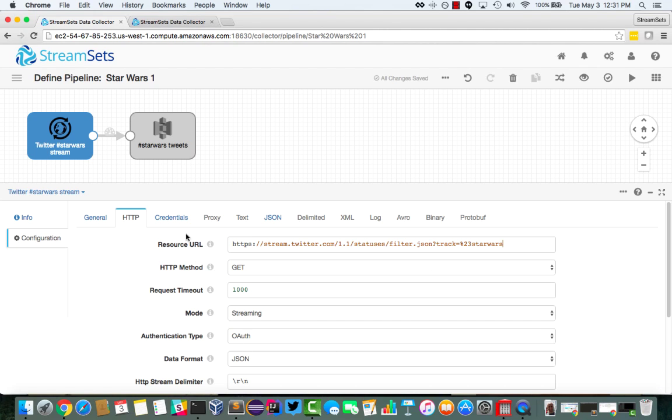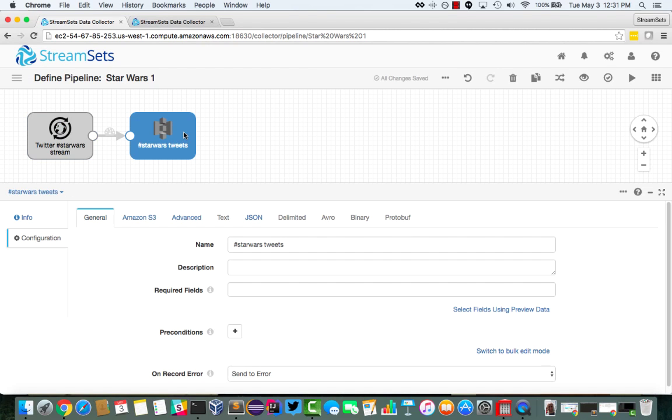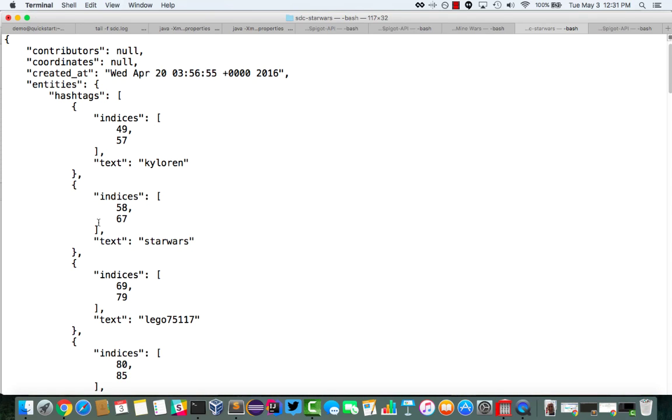Now, obviously, I'll skip over my Twitter credentials here, but we can look at the JSON. One thing I had to ensure I did here was make sure the maximum object length was big enough for that tweet data. And what I'm doing is simply storing the tweets in S3. And what this is storing is something like this.